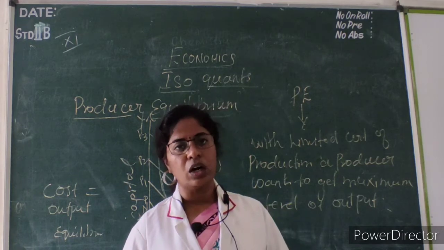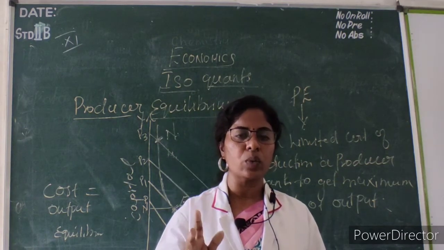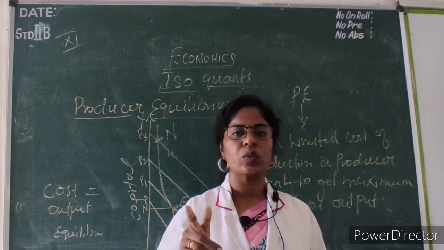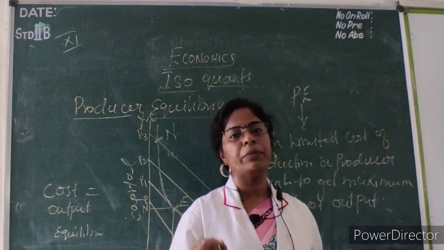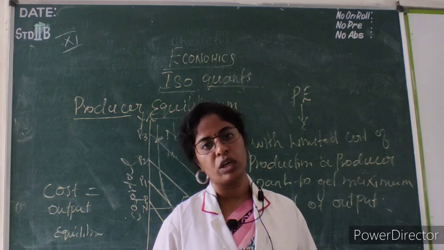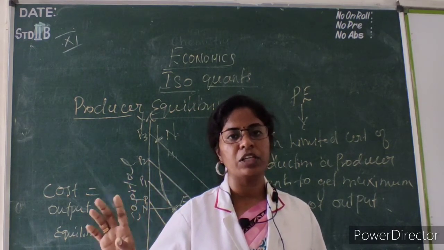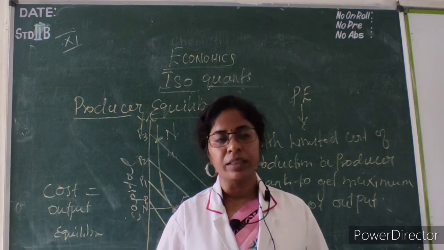So for your homework, you have to draw the diagrams: isoquant meaning, then isoquant map, properties of isoquants, then producer equilibrium. Okay, just copy it in your classwork. I need the diagram explanations. That's all. Okay, thank you students.